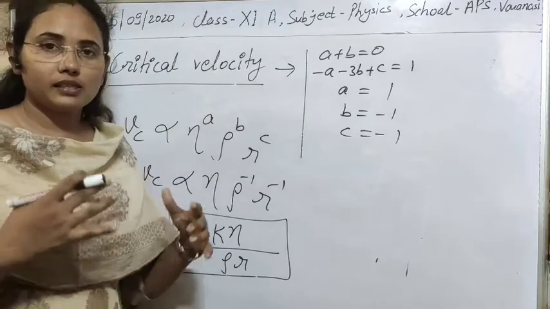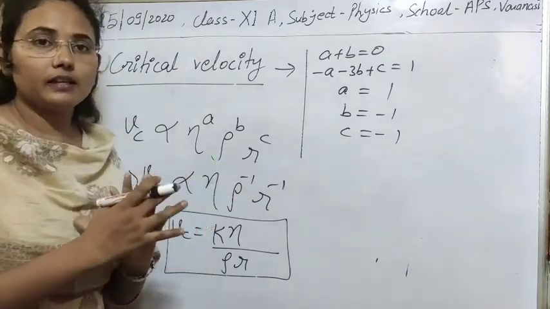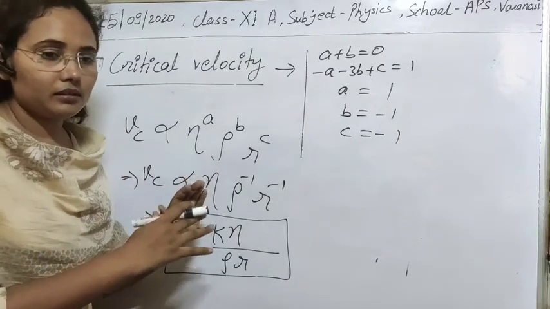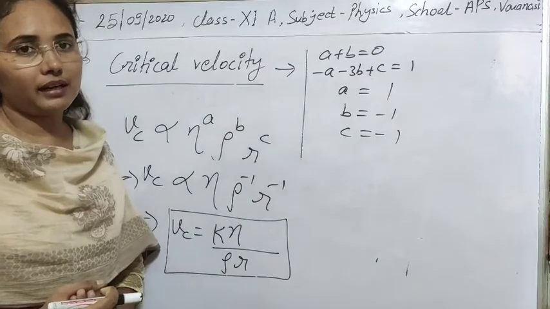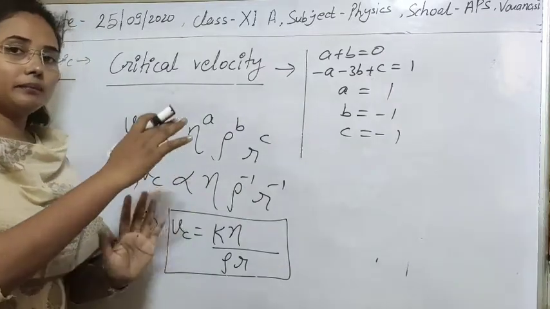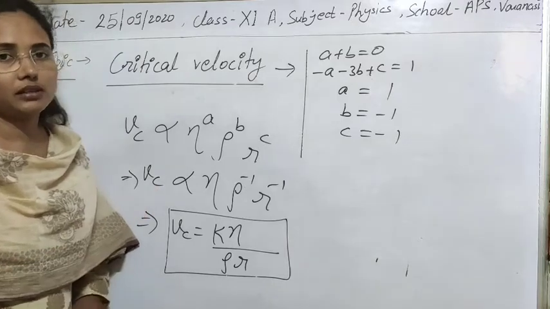That's why the shapes of aeroplanes and cars are designed to create minimum turbulence, so that the velocity of air or other medium cannot exceed its critical velocity.